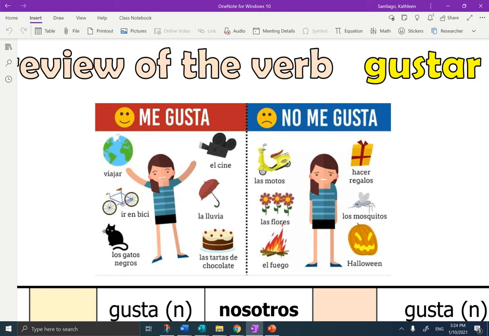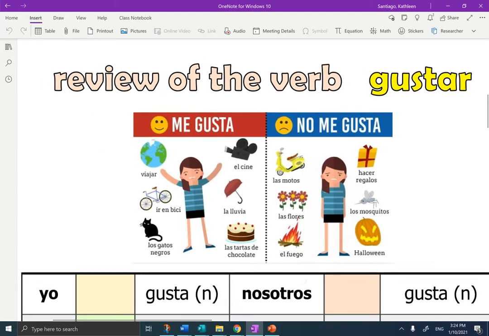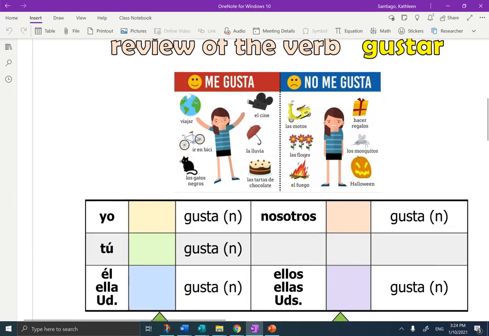No me gusta el fuego. No me gustan los mosquitos. No me gustan las motos. Okay. Do you remember gusta, gustan? When you talk about yourself, it's me gusta, me gustan.